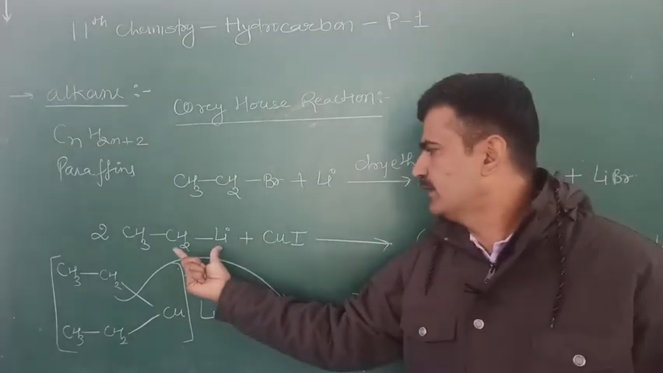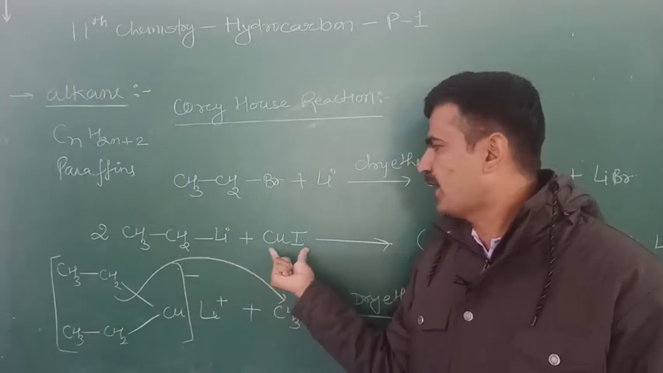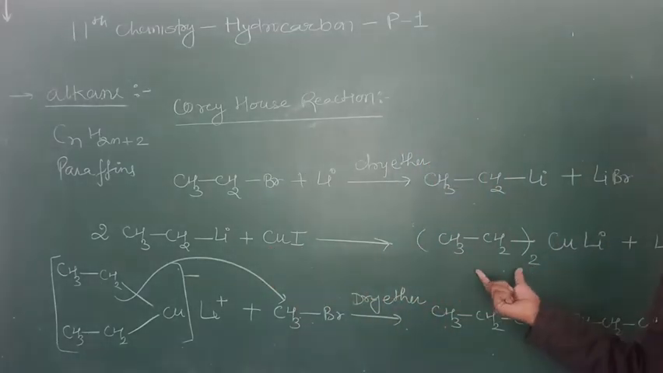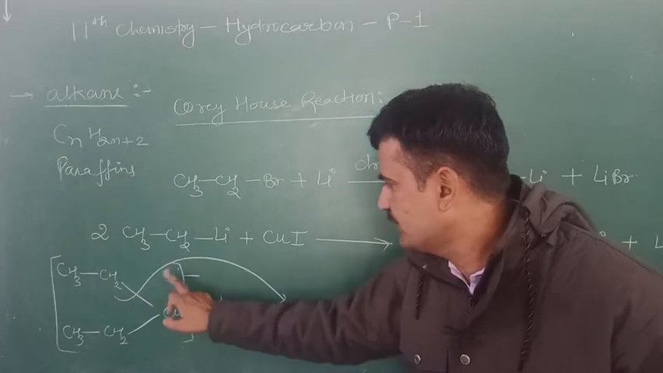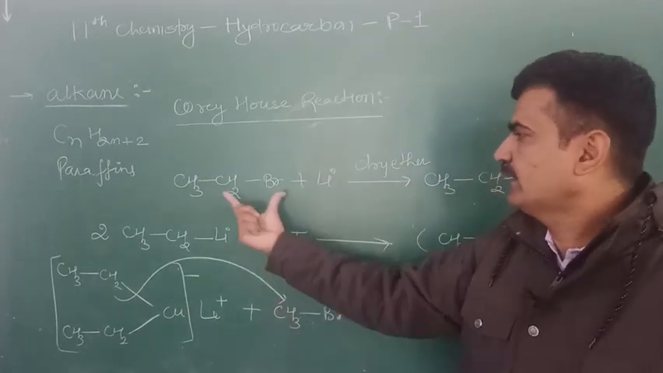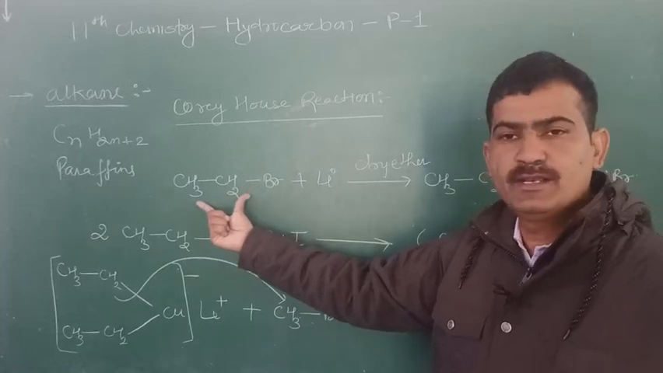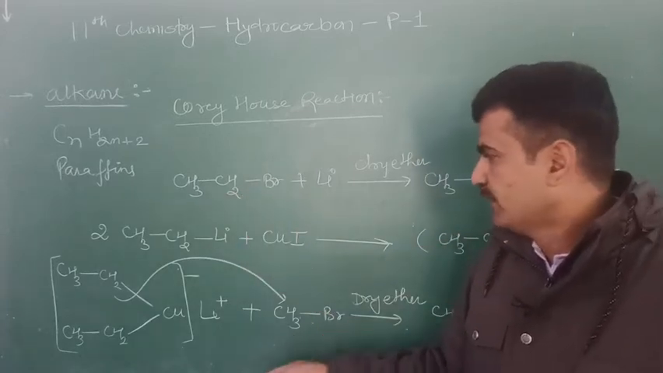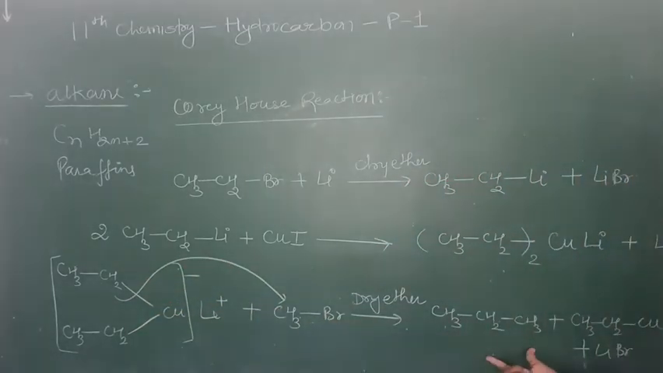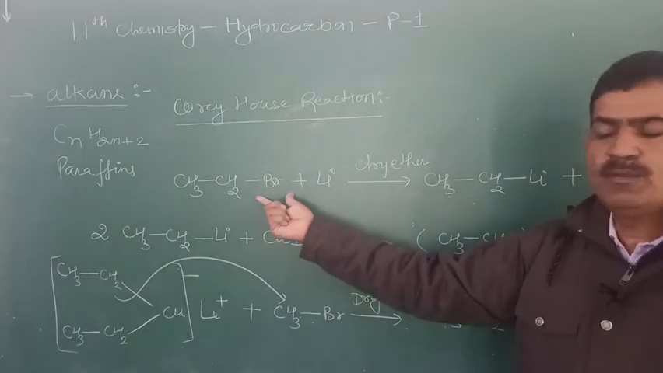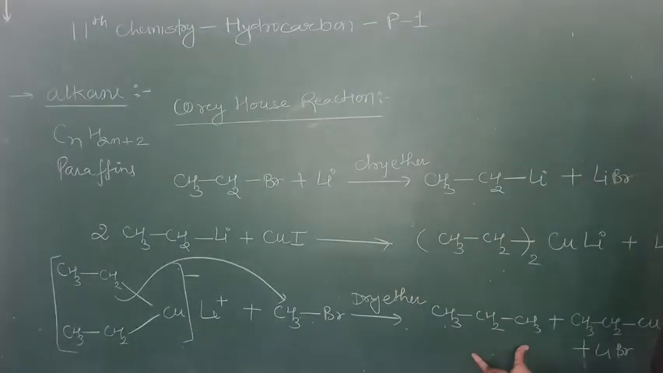Now this ethyl lithium reacts with copper iodide, and it forms diethyl copper lithium and lithium iodide. This diethyl copper lithium is treated with another alkyl halide. This is bromoethane, but I use here bromomethane. So this ethyl group acts on this methyl and it is changed to propane. This is the even number. Here we get the odd number alkane, that is propane, and ethyl copper and lithium bromide are formed.